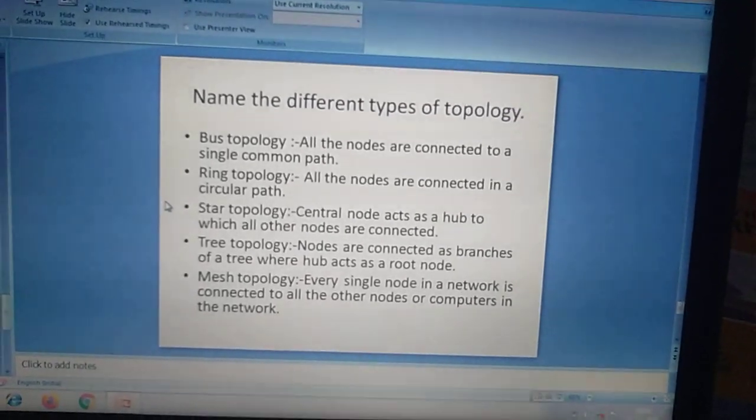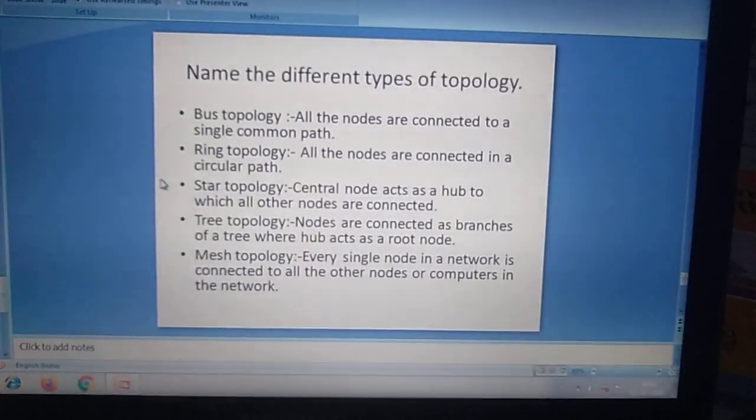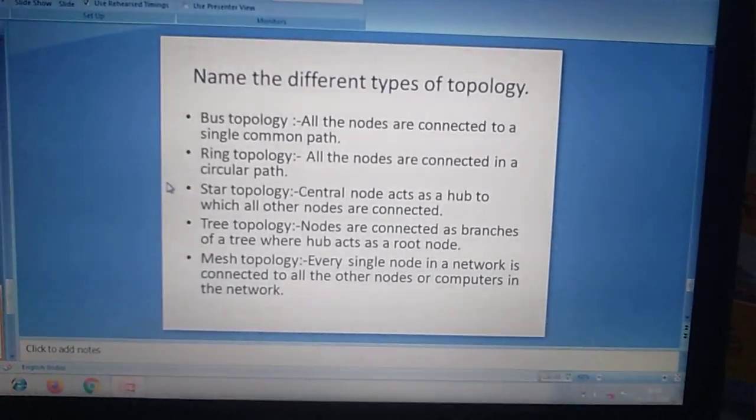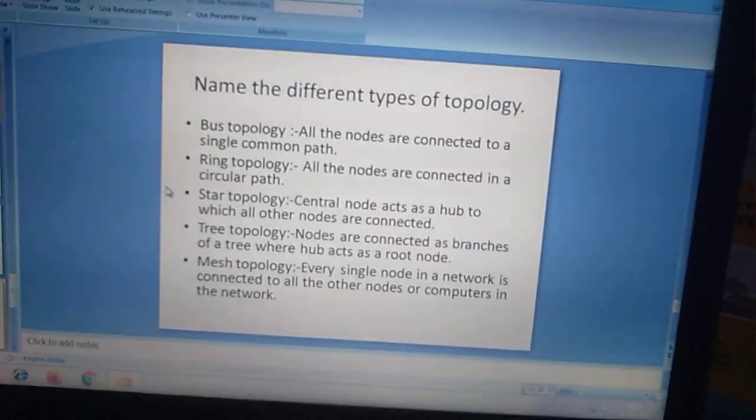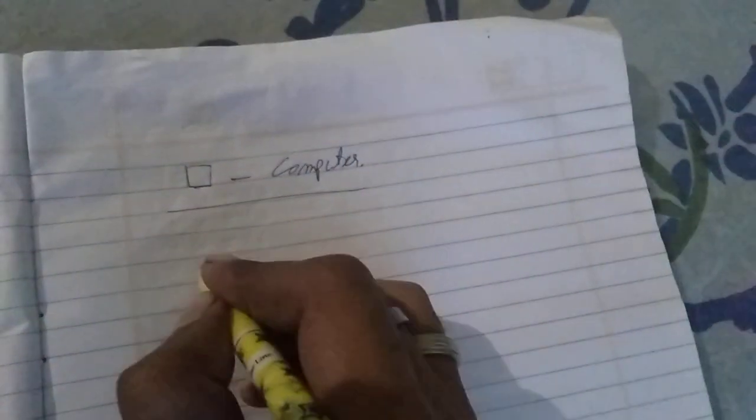First is bus topology. In bus topology, all the nodes are connected to a single common path. Now let me explain. If we take this as a computer, so while using bus topology, the computers are arranged in this manner.